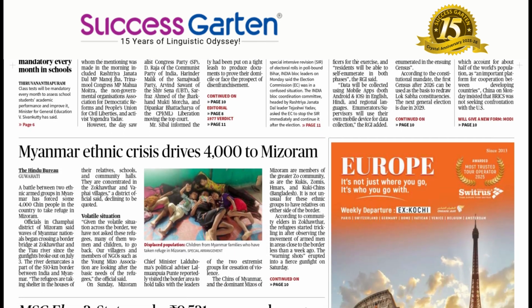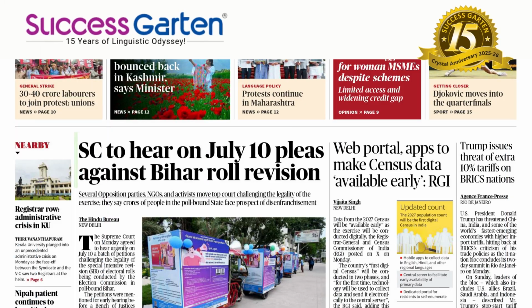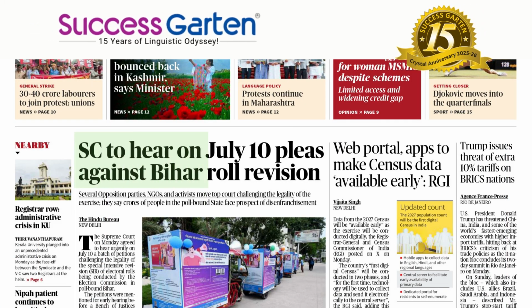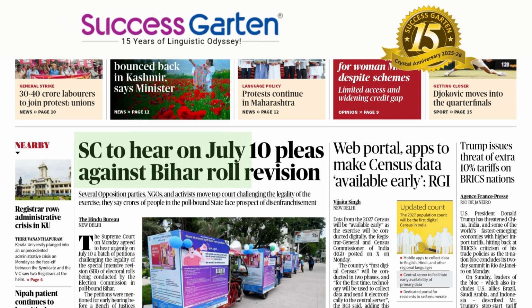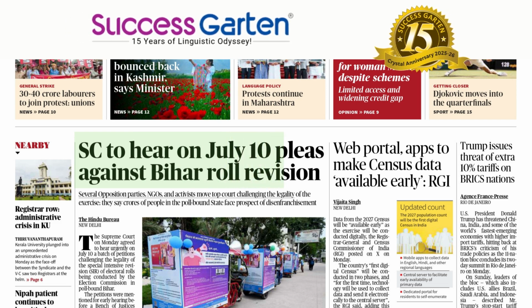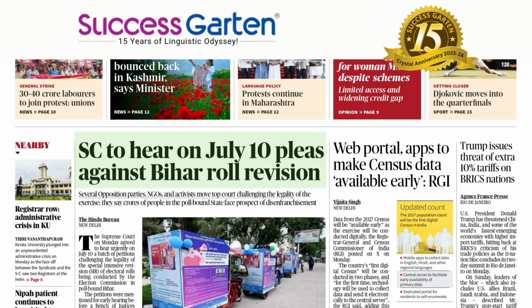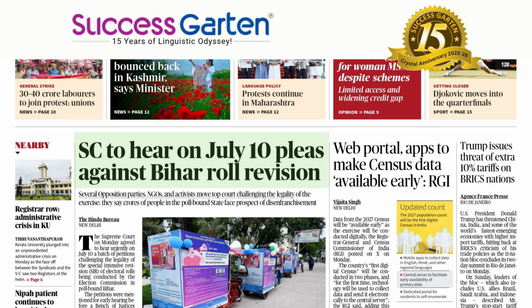We go with the first item of the day. SC to hear on July 10th pleas against Bihar roll revision. We start with the sentence where the doer is SC. SC is to hear. The verb is missing there, and it must be added to complete the sentence. Supreme Court is to hear.